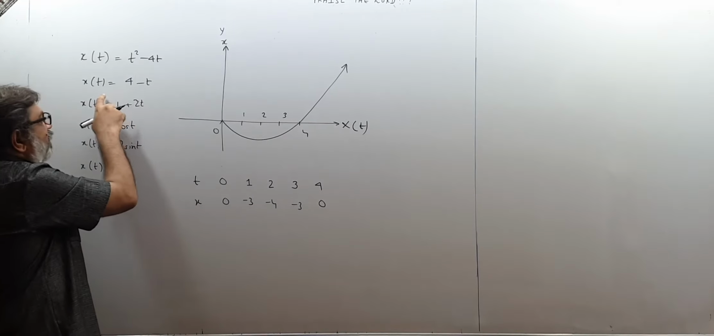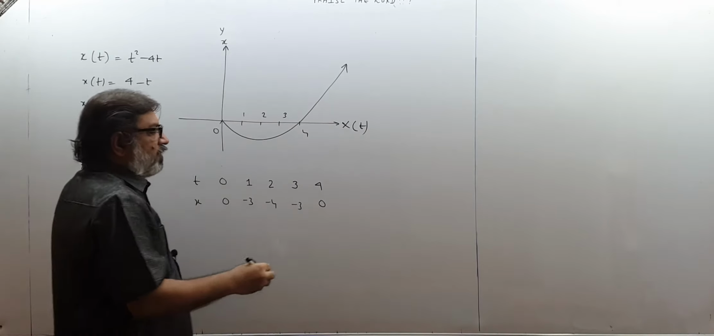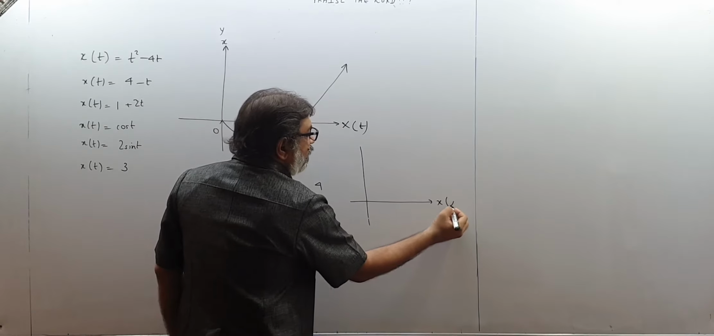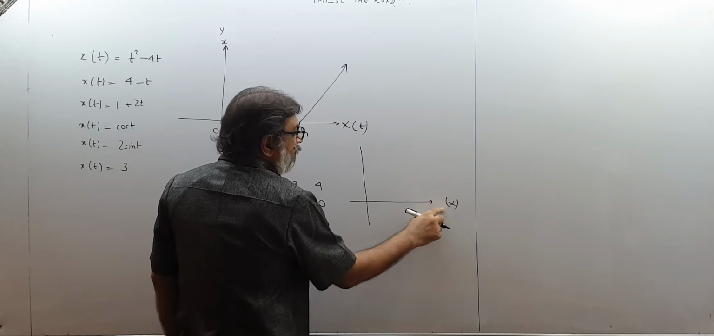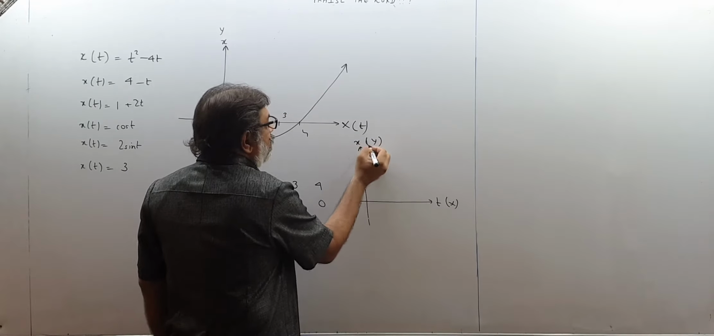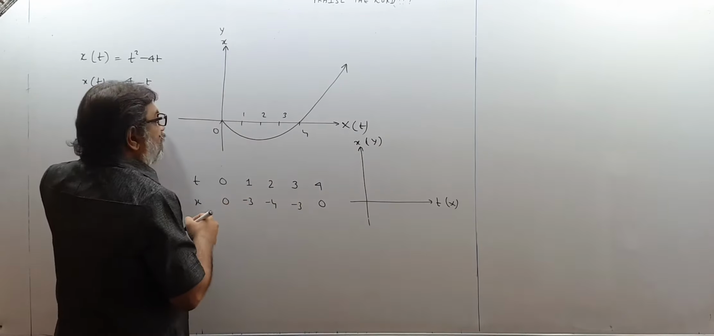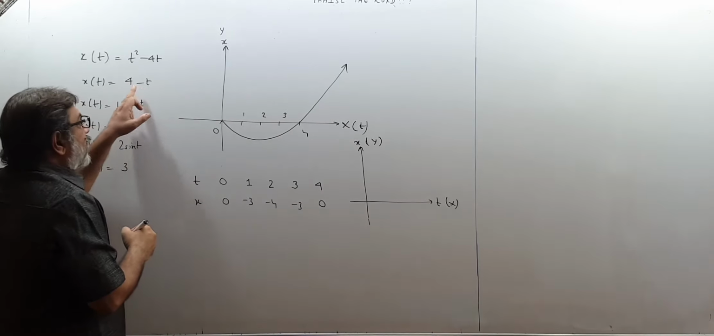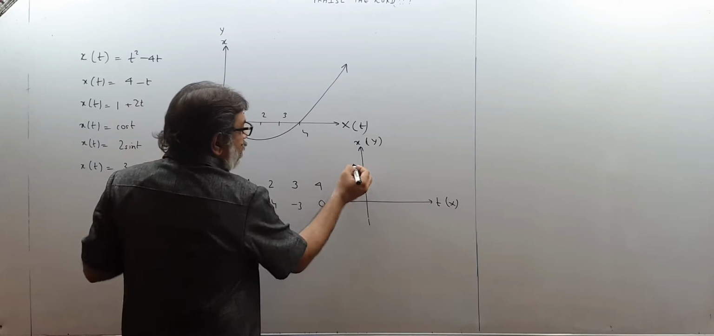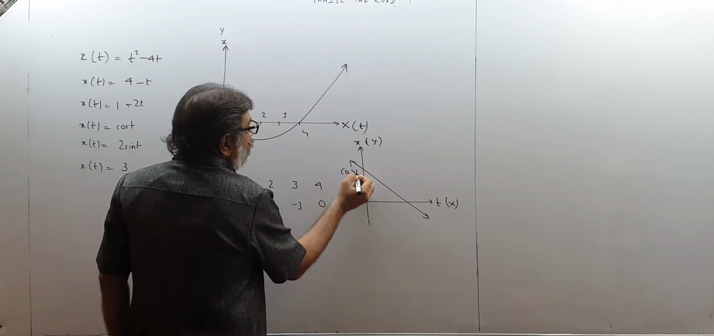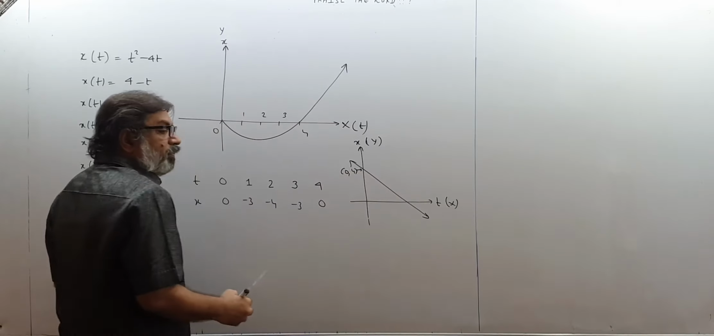Then if I have x(t) equal to 4 minus t, now you all have basic knowledge. So this will be time on the x-axis, and this will be x on the y-axis. This will be the graph of a straight line having slope minus 1, as you all know, and y-intercept 4, so it may go like this. This will be the nature of the graph. This will be the point 0, 4, and slope minus 1.